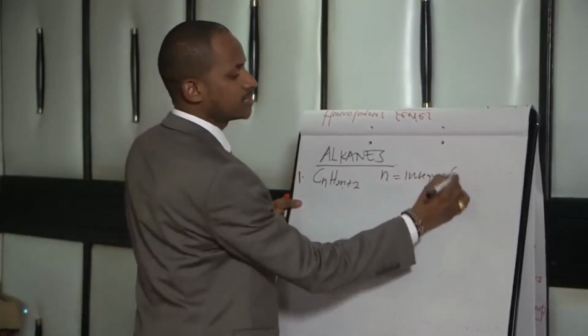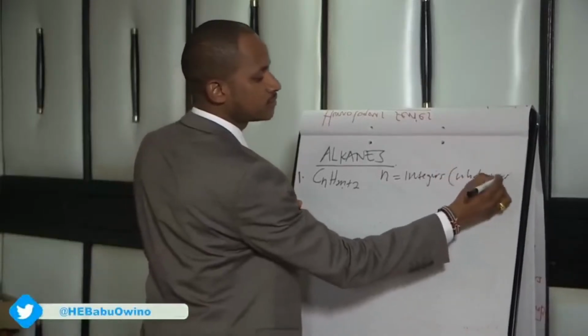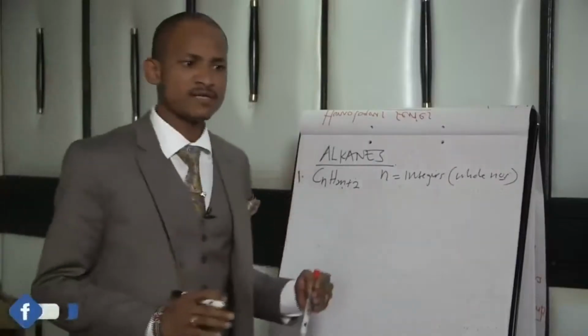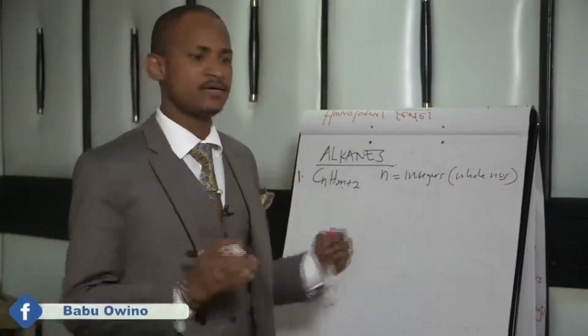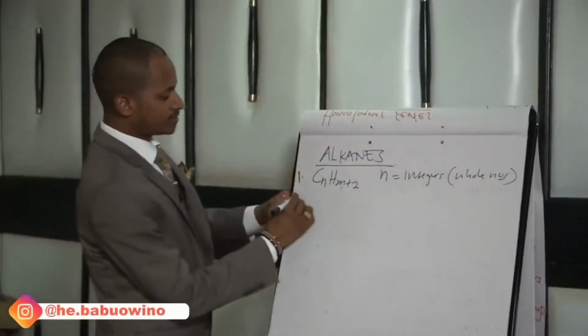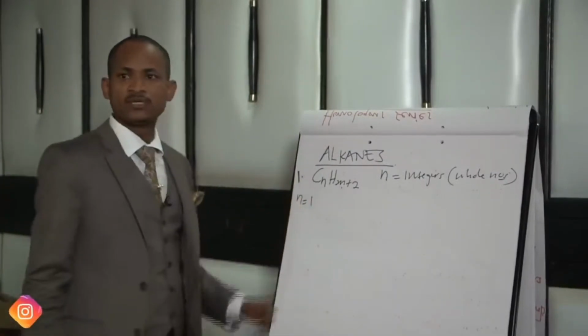Integers are whole numbers. Therefore, as per our syllabus, we'll only deal with the first 10 alkanes, so n is 1 up to the 10th value.